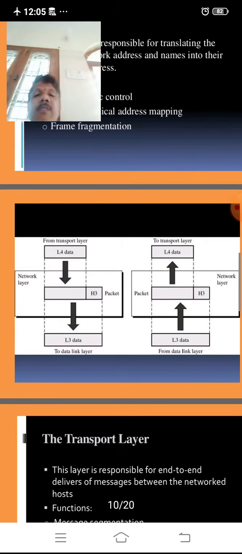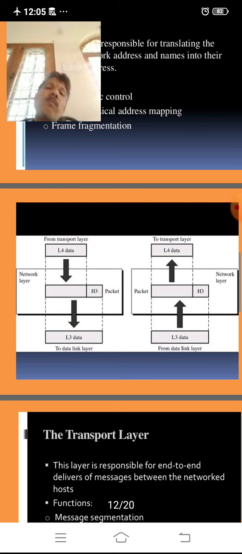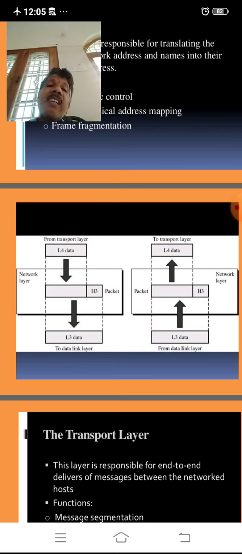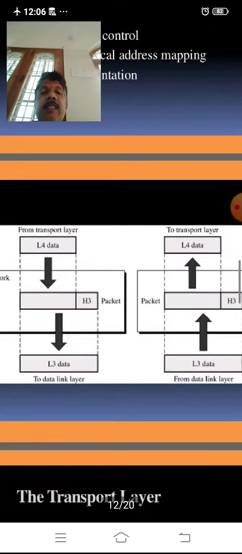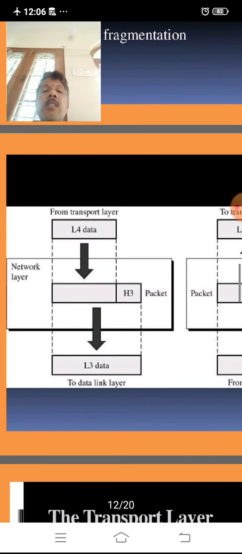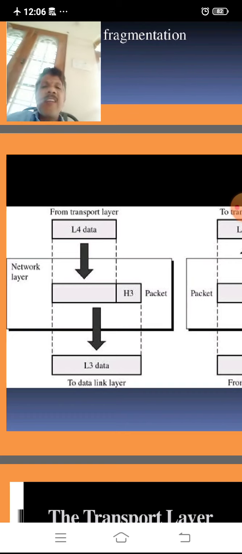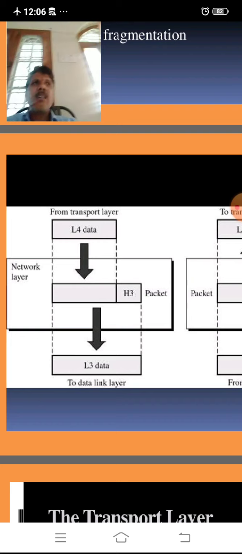This is the figure showing the links between the transport layer, network layer, and data link layer. This is an example. So simply we know that the frames are divided into packets.